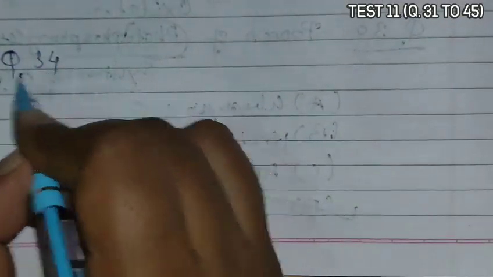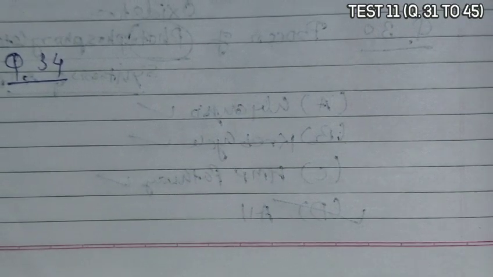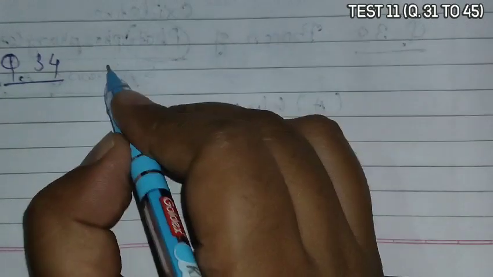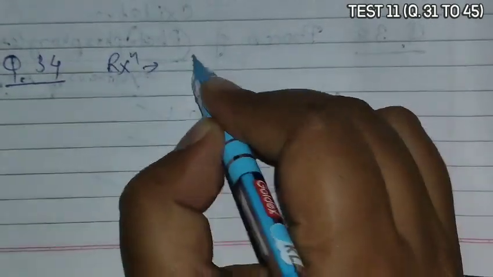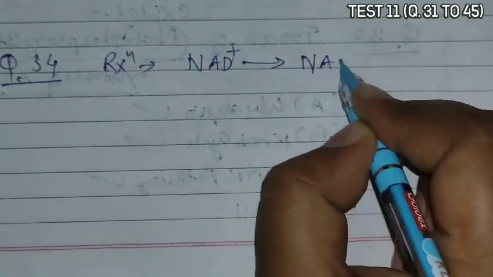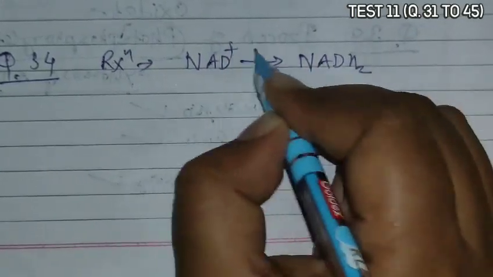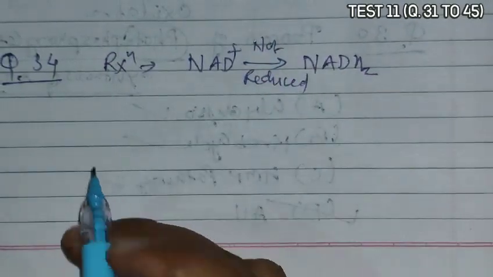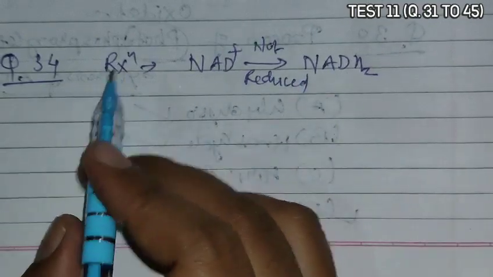Next is question 34. Question 34 asks: in which reaction is NAD not reduced to NADH2? Where NADH2 synthesis does not occur.